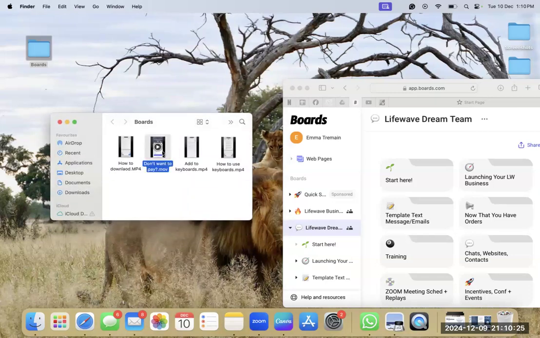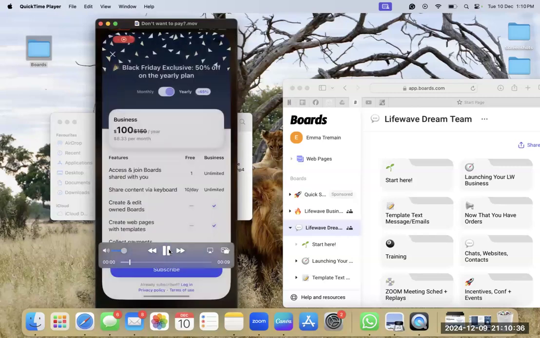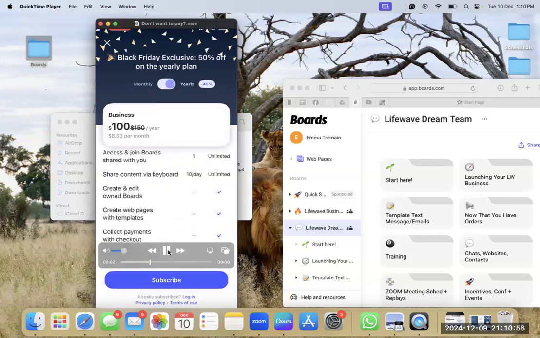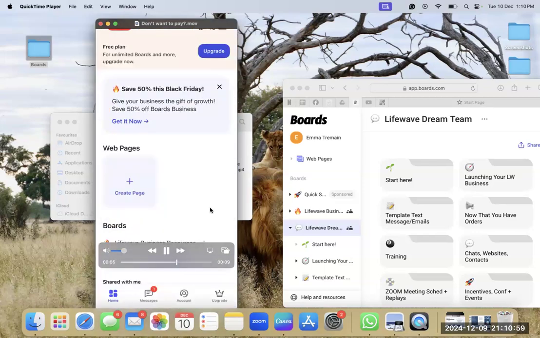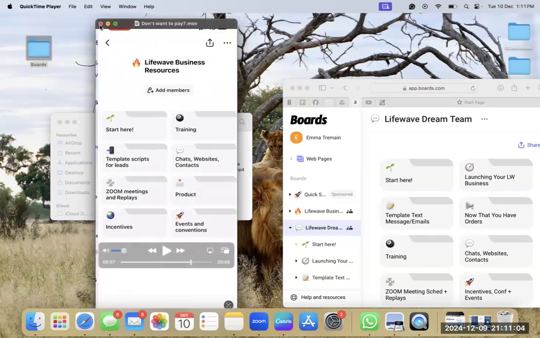All right. If you have boards already and you've got the app and you don't want to pay for it, you just want to use the boards, you're going to get this pop up every time you open the app, which is quite annoying, but it's what you get. Like if you don't want to pay for YouTube, you get the ads. If you don't want to pay for the app, you'll get this little thing. It's very hard to see with the confetti there, but there's a little X. If you click that cross, it'll go away and it'll take you to your boards section. So that's if you don't want to pay for boards.